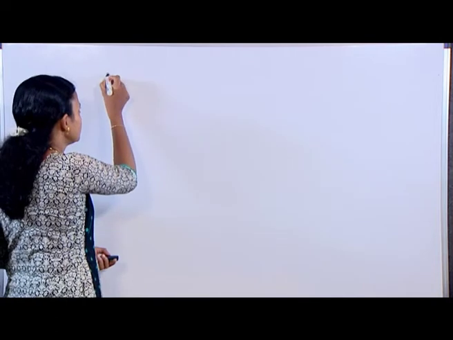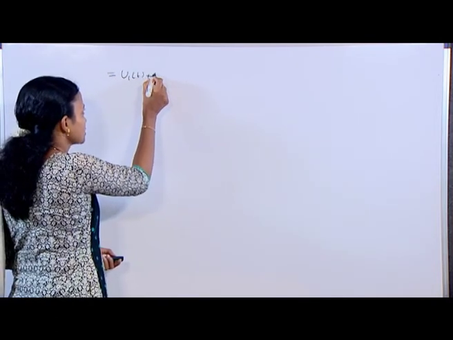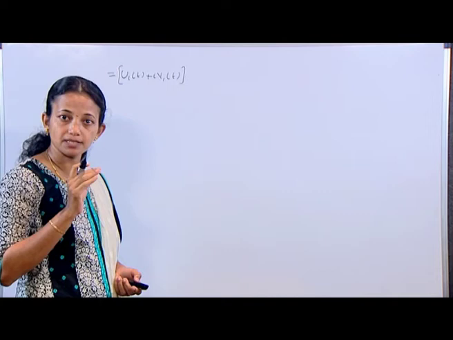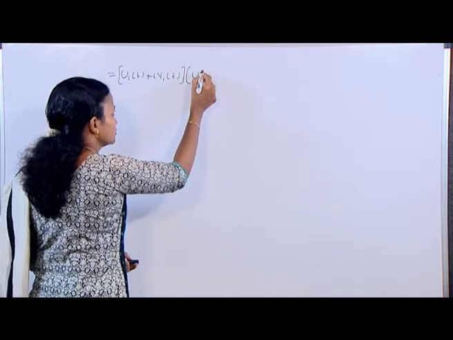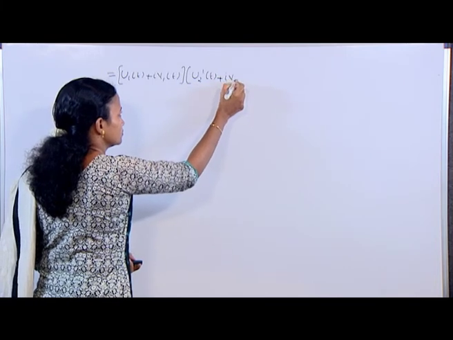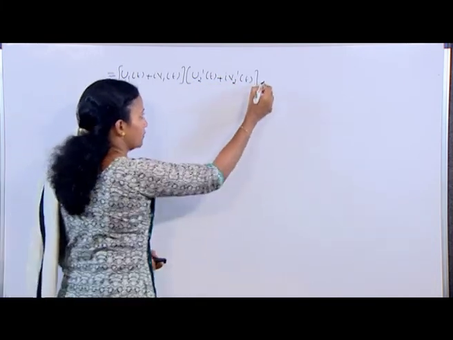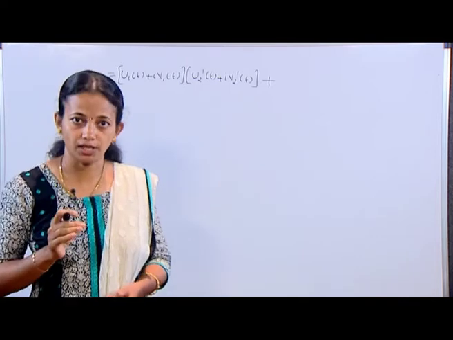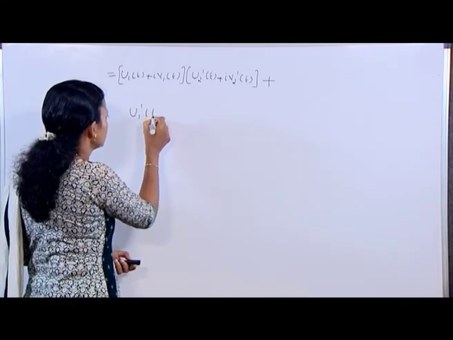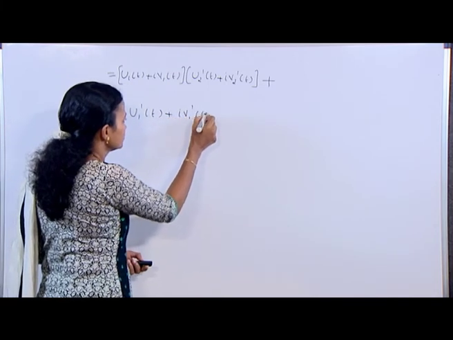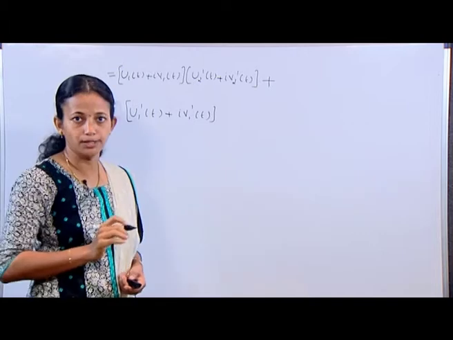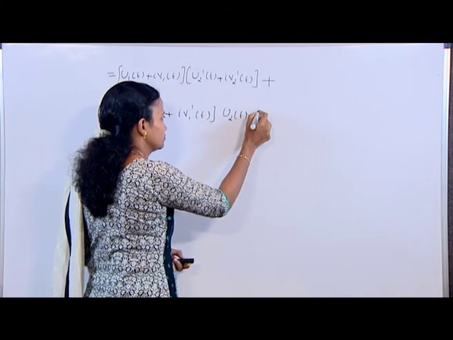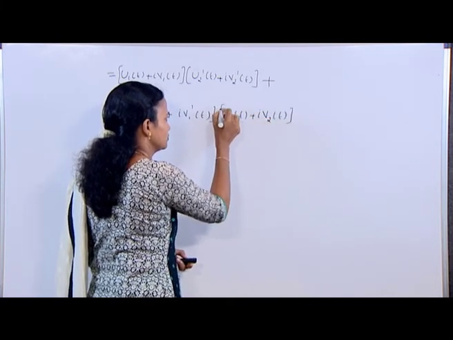which is equal to u1(t) plus i v1(t) into u2'(t) plus i v2'(t), plus, next term we have u1'(t) plus i v1'(t) into u2(t) plus i v2(t).